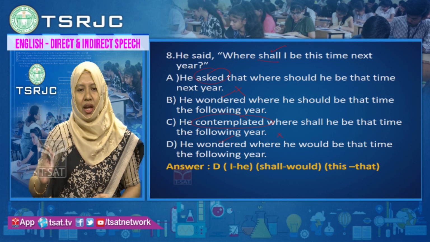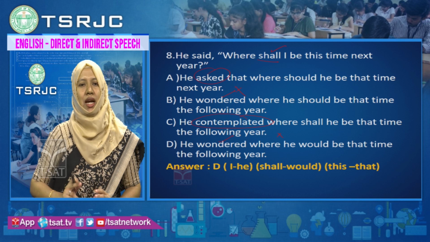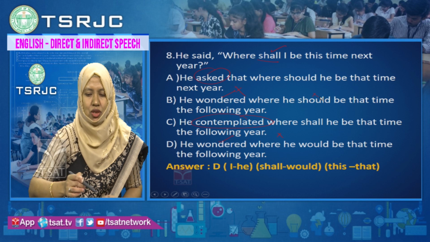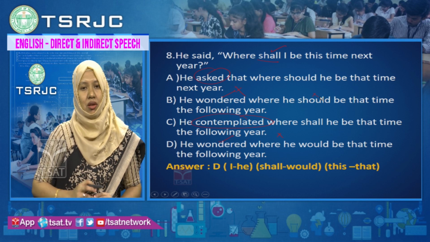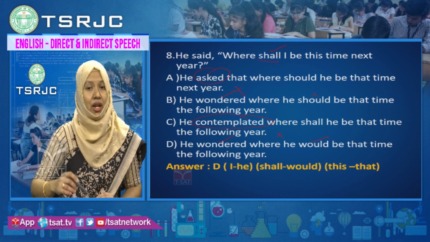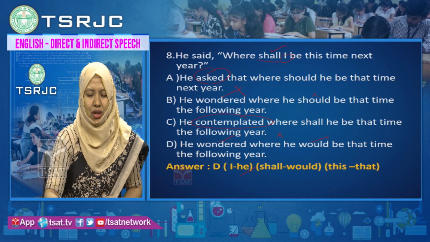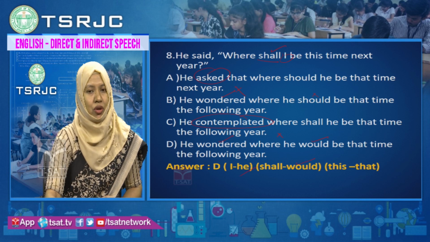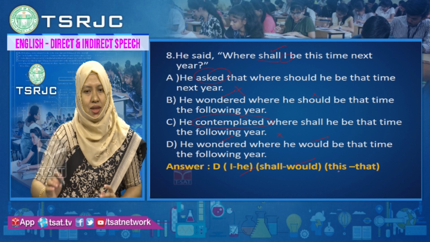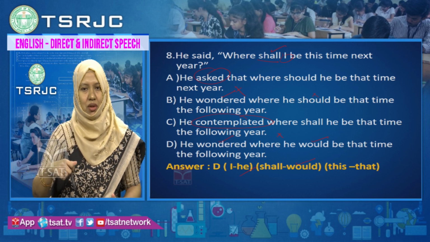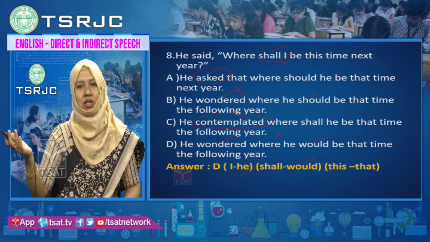He wondered where he should be that time the following year. Shall is not changed to should. Because it is future, you will change shall into would, where he would. I is changed to the pronoun he. The modal verb shall is changed to would. This will change to that time. We are talking about this time, but when you are reporting in indirect speech, this will change to that.